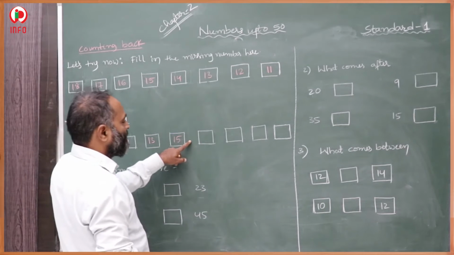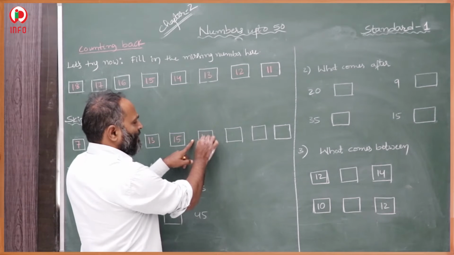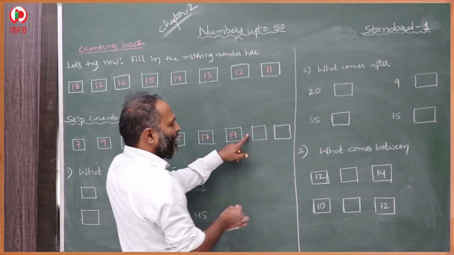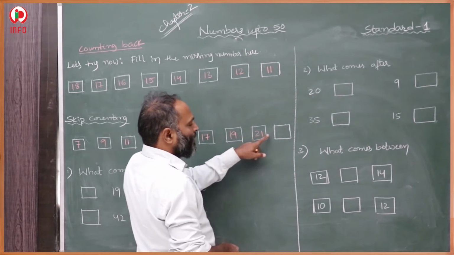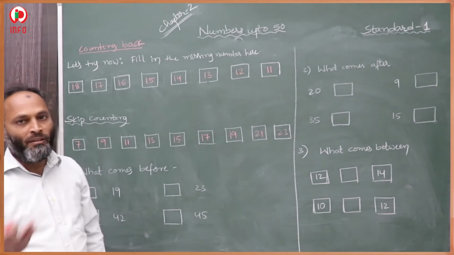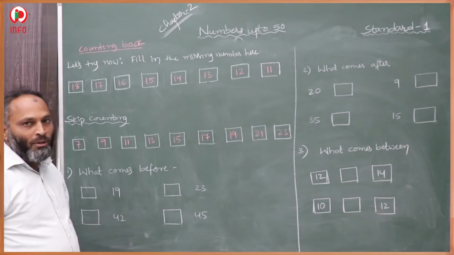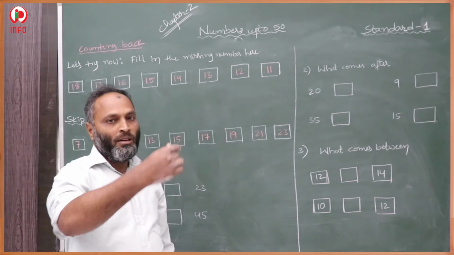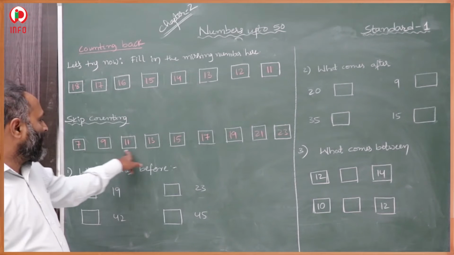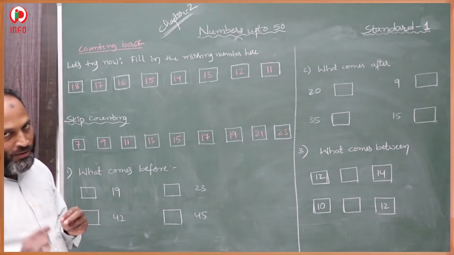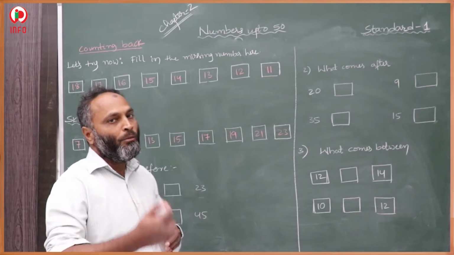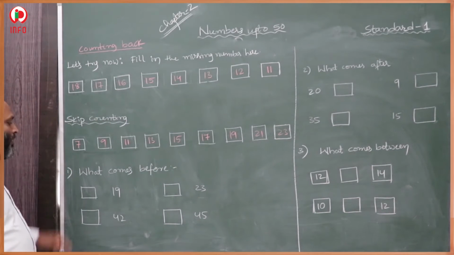After 16 we skip and 17. And 18 we skip and 19. 20 we skip, 21. 22 we skip, 23. Like that one number we have to skip and move. So skipping number means one number we skip and go, and again one number we skip and go. 3 numbers are given, so on the basis of the 3 numbers we have to understand how many numbers we have to skip and move forward. That is called skip counting.